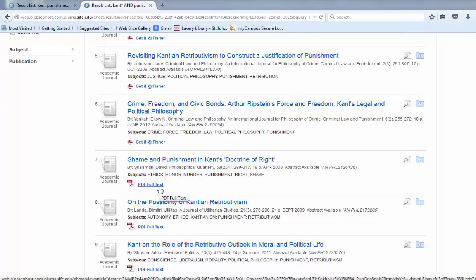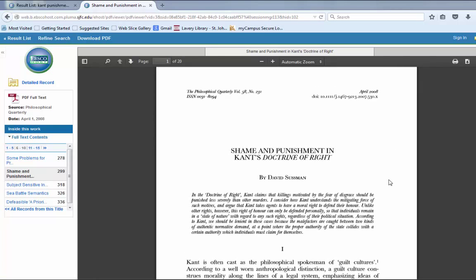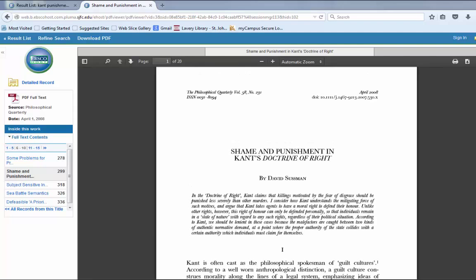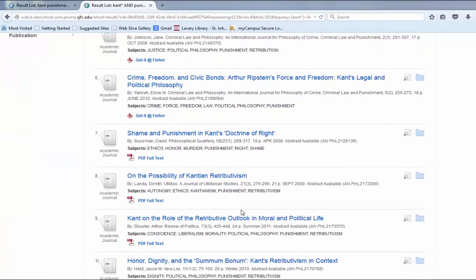Some of them you'll find directly available with PDF full text right there, so you can click on it and get your entire article. So in this case, I could read here on my screen, I could save it, I can email it to myself, I can print it out, whatever you wish, really. Let's go back to that results list and take a look at some of the other options. So PDF is easy peasy. All you have to do is click on it, and there it is.